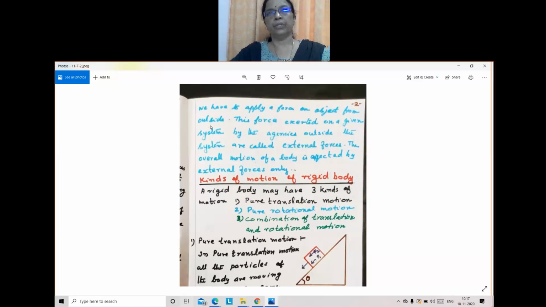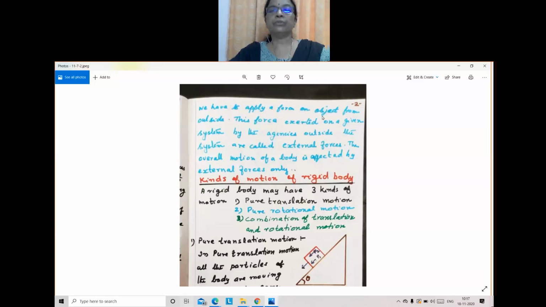So in order to move a body, for example a rock or a table, we ourselves have to exert a force on the body from outside. That is an external force. Particles inside the body exert forces on each other. That is internal force, and they cancel out in pairs. But in order to move a body or stop a body, we have to apply an external force on it.